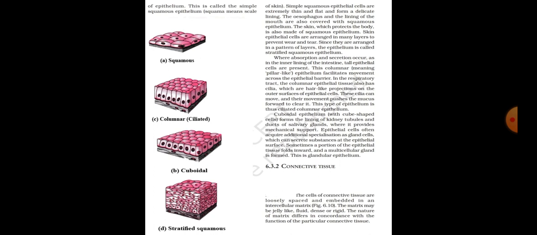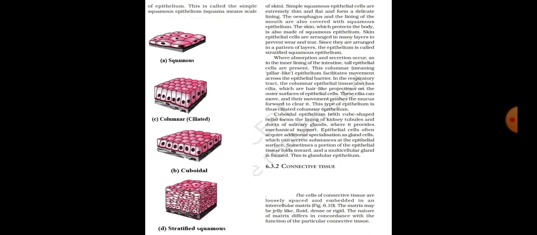Where absorption and secretion occur, as in the inner lining of the intestine, tall epithelial cells are present. This columnar epithelium facilitates movement across the epithelial barrier. In the respiratory tract, the columnar epithelial tissue also has cilia, which are hair-like projections on the outer surface of epithelial cells. These cilia can move and their movement pushes the mucus forward to clear it. This type of epithelium is called ciliated columnar epithelium.